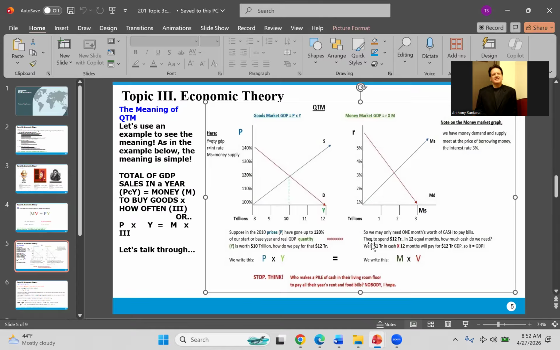So Milton Friedman said, let's only produce enough money to pay for that GDP. So should we just say M over here? Price times quantity of GDP, or price level times real GDP, quantity is M, money. Well, let's think about that. Let's take an example of your rent. Let's say that you pay 12,000 a year in rent. You have a small studio somewhere, and you pay 12,000 a year in rent.